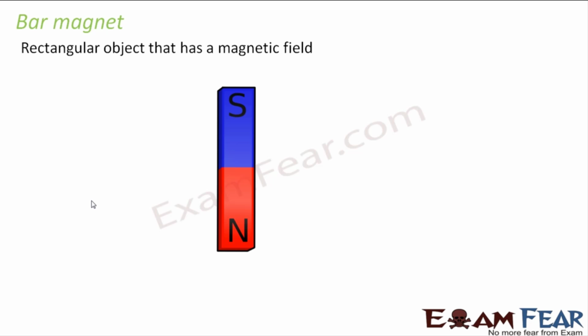So what was a bar magnet? Now, why are we studying this? Why are we starting this lesson with the bar magnet, even though the lesson says magnetic effects of current? In our previous lesson, we talked about the heating effects of current, how an electric current passing through a wire can dissipate heat, and how that heat can be utilized for so many practical purposes.